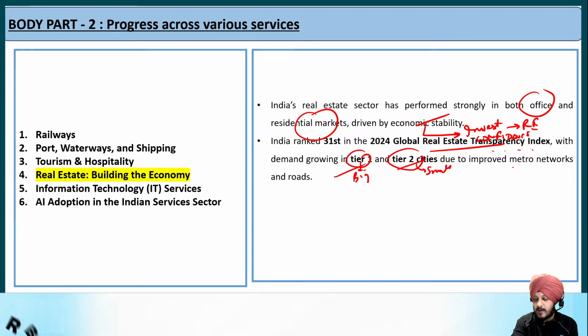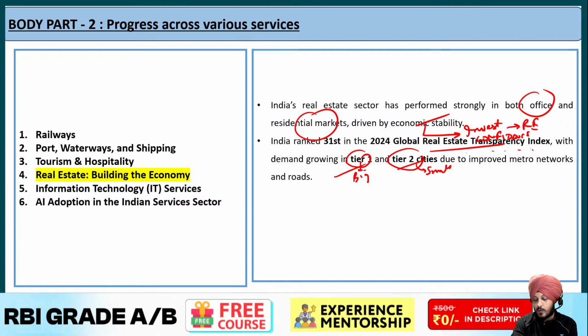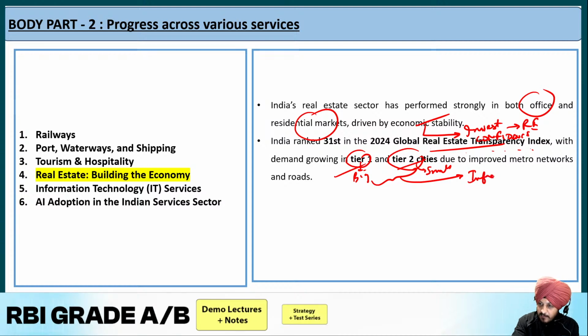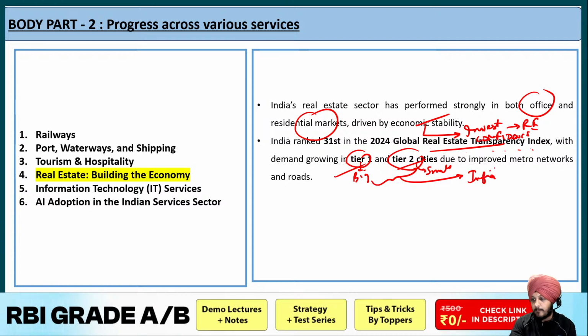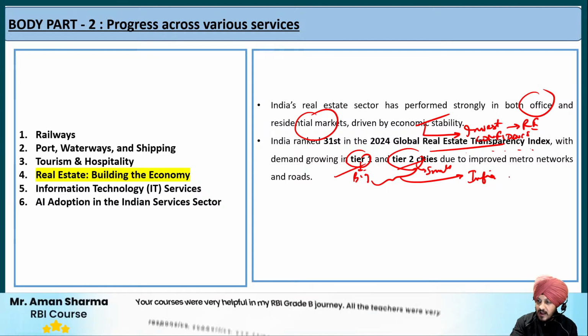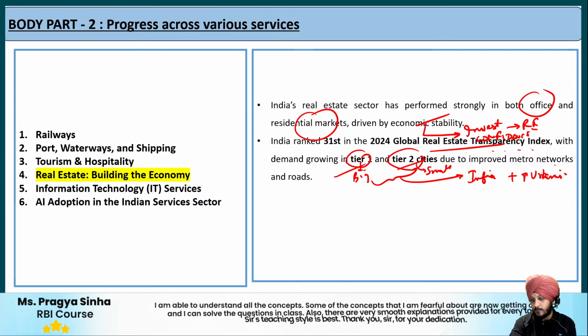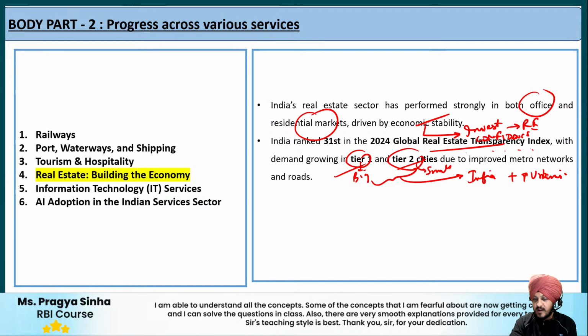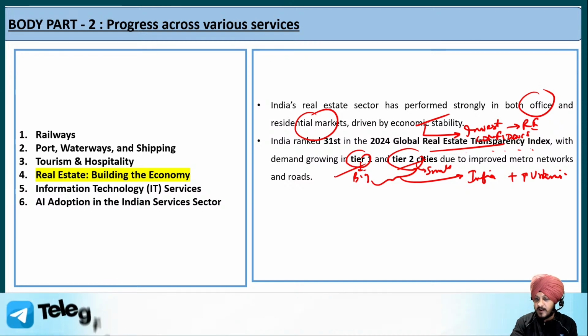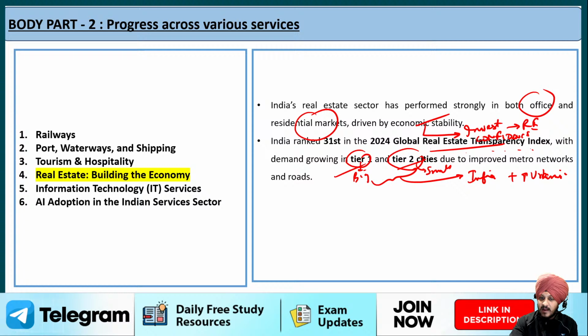And what is the reason behind this growing demand? It is primarily due to improved infrastructure. We have been witnessing improved infrastructure, for example, the metro networks and the roadways. Apart from that, there is the increasing rate of urbanization, due to which there is growing demand for real estate in these cities, the urban areas, the tier 1 and tier 2 cities. That is the explanation regarding that.